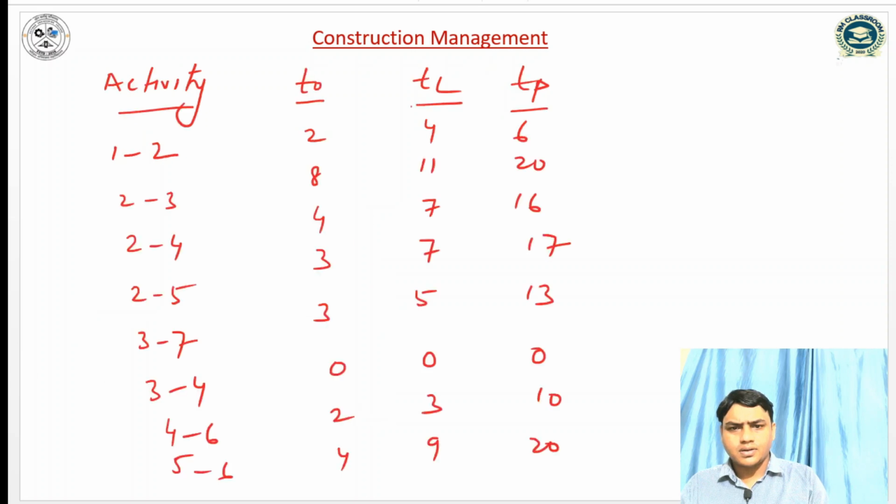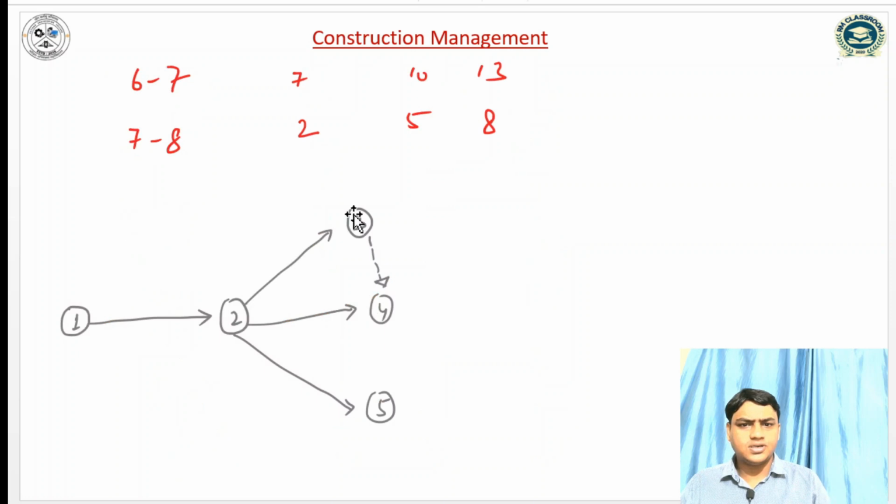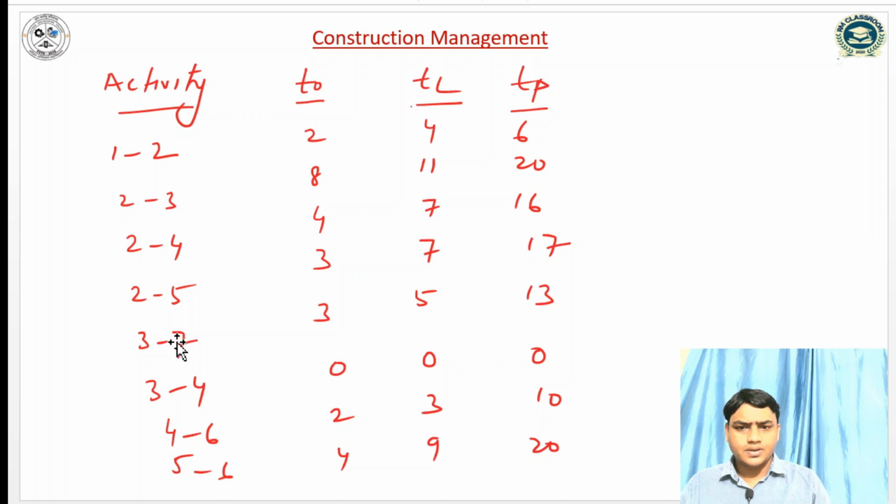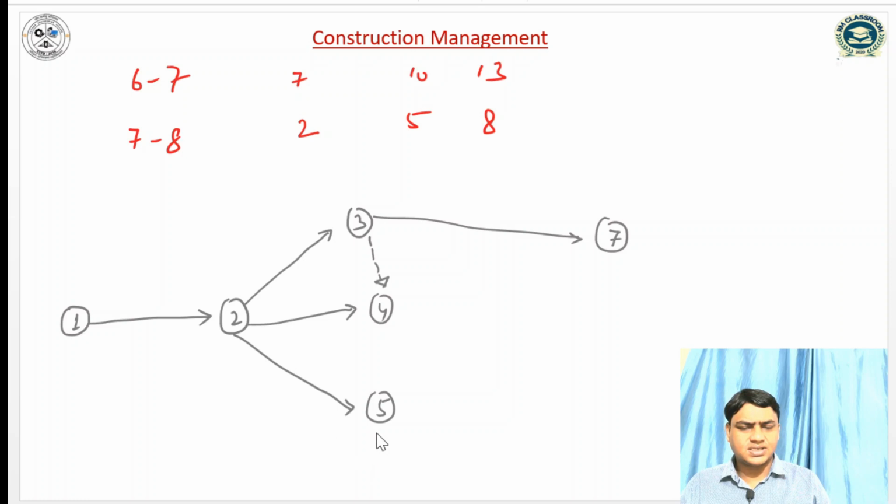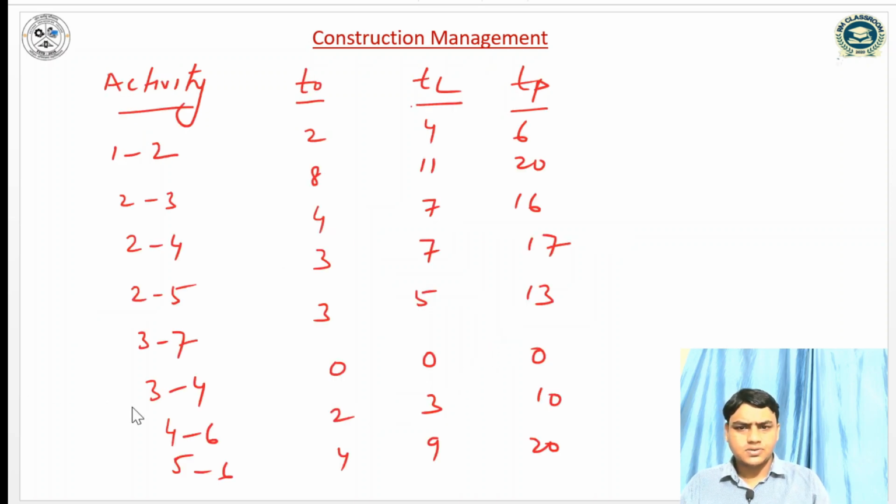Then 3, 7, similarly 3, 4, 4, 6, 5, 6, and 4, 5 is also there.